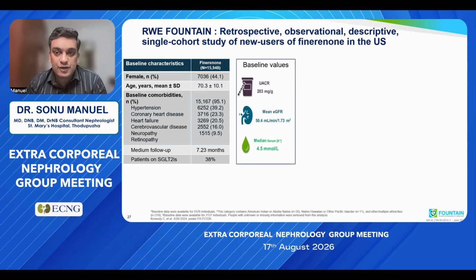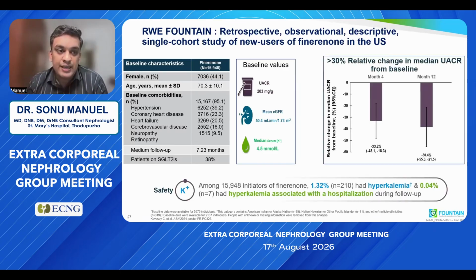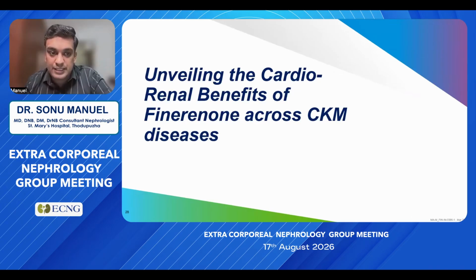So let's examine a little bit of real-world evidence first. REAL-FINE, that is a retrospective observational descriptive study, in which there were around 15,948 individuals with age around 70 and proteinuria around 203 milligrams. There was more than 30% relative change in median UACR from baseline, and around 1.32 percent had hyperkalemia, and 0.04 percent, that is 7 people, had hyperkalemia-associated hospitalization.